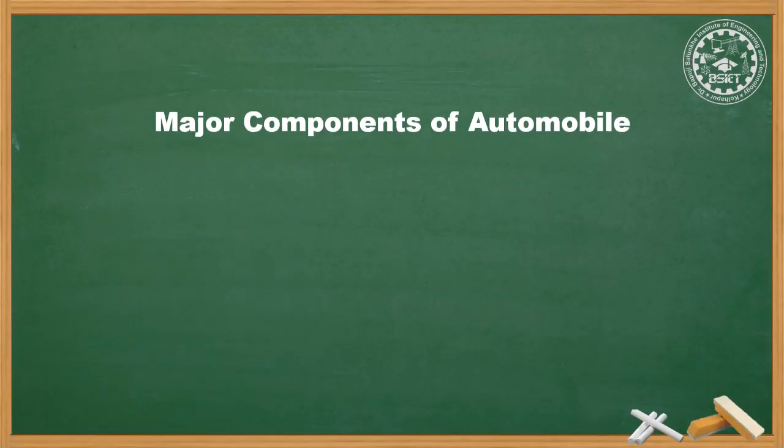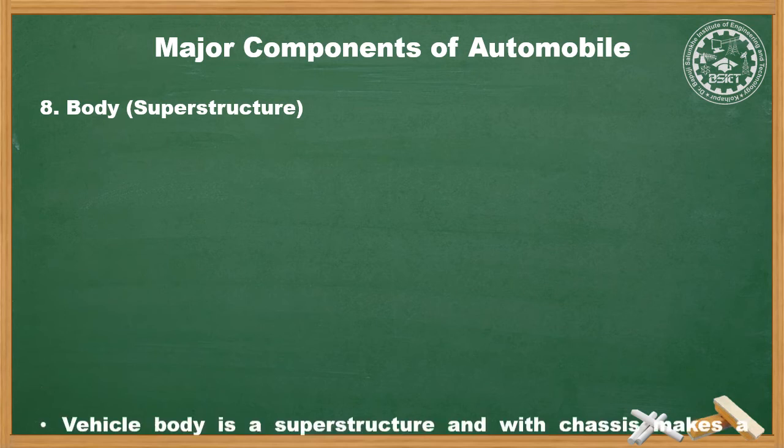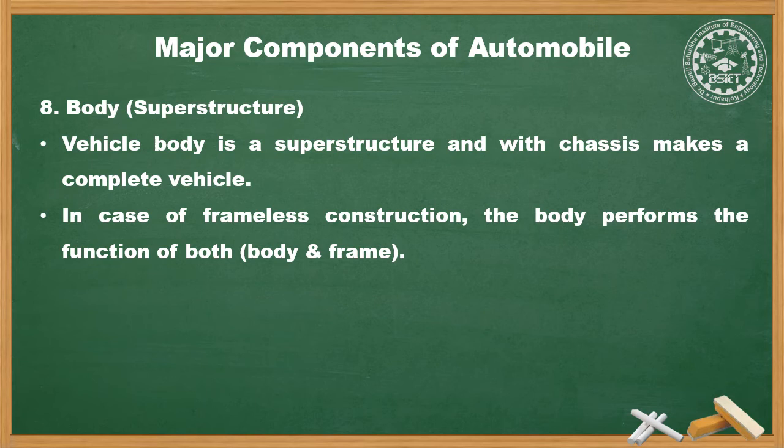The last of the major components of an automobile is the body, which we can also call the superstructure. The vehicle body is a superstructure and, with the chassis, makes a complete vehicle. The body is either integral with the underframe or bolted to the frame. The vehicle body consists of doors, windows, engine cover, roof, luggage cover, etc. A different type of body is attached to the chassis according to the application.